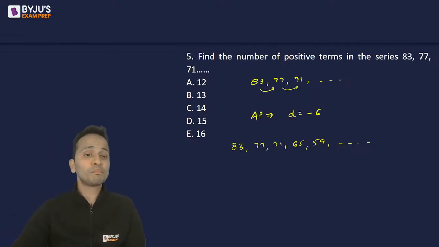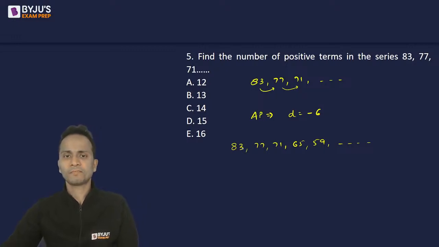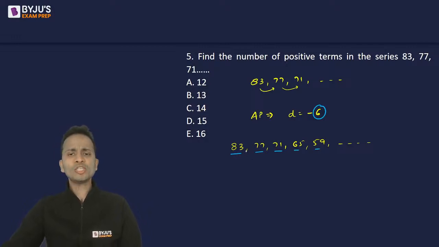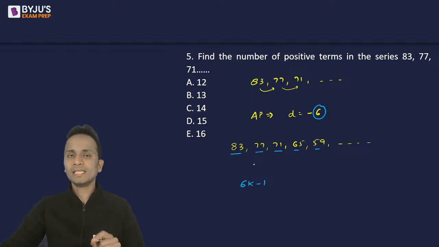What will be the last positive term? Now if this series keeps on going like this, I can see that the common difference is 6 or -6. So I can relate all these terms with the multiples of 6. You can see that all these terms are of the form a multiple of 6 minus 1: 84 minus 1, 78 minus 1, 72 minus 1, 66 minus 1. So all these terms are of the form 1 less than a multiple of 6.